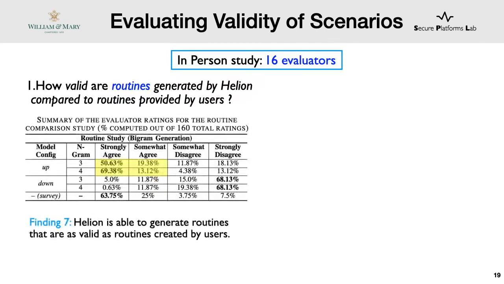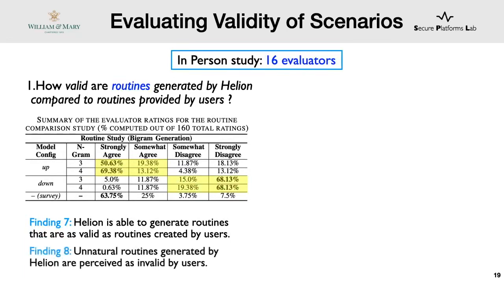Our results showed that our routines were predicted to be almost as natural as routines predicted by real users, which means users actually found our routines reasonable to be configured in their homes. And more interestingly, the routines that we constructed using the down flavor were seen as invalid by people. In fact, one of the evaluators even pointed out that the down routines seemed unsafe to them, which also encourages us to explore this down flavor more.